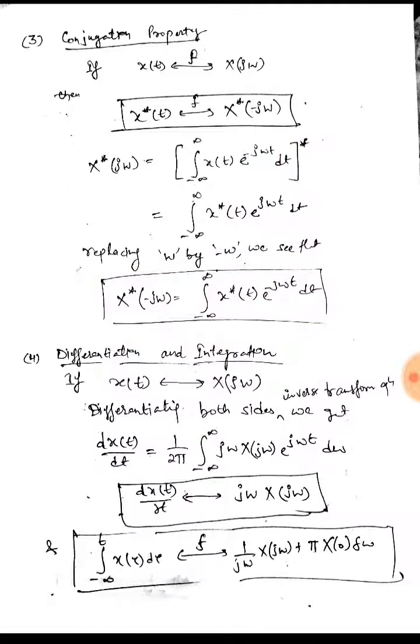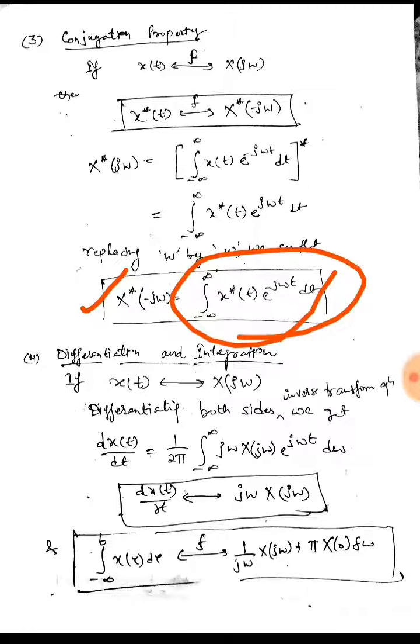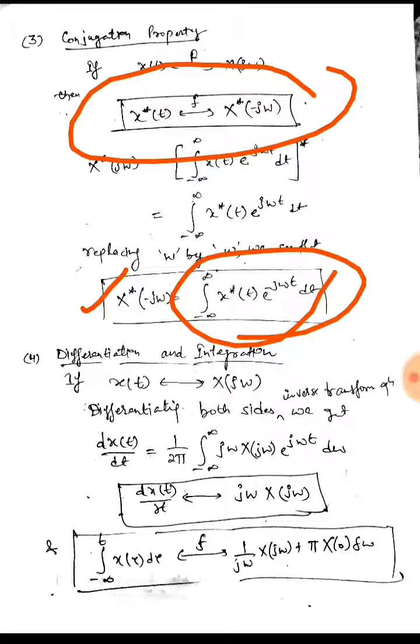So the Fourier transform of the conjugate of x(t) becomes the conjugate of the Fourier transform of x(t) with minus ω, so the minus term comes.